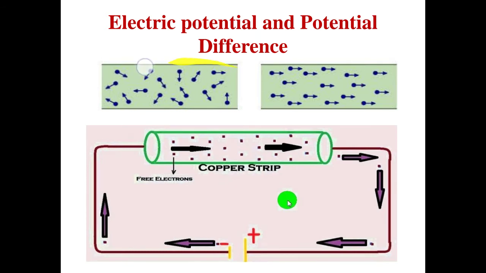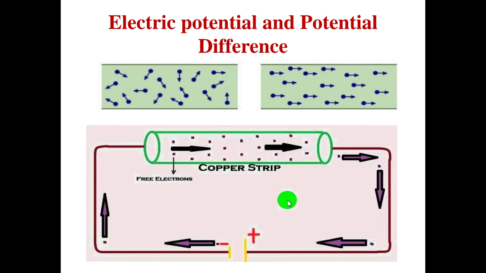As students, we discussed, suppose this is a copper wire and it is made up of atoms, and it has loosely bound electrons. So what happens is that one electron from an atom jumps to another atom and replaces its loosely bound electron.